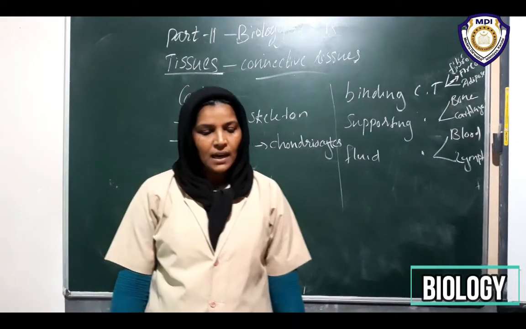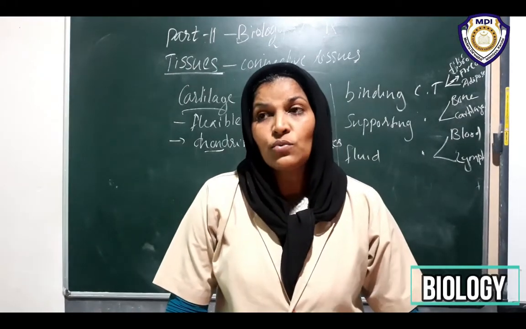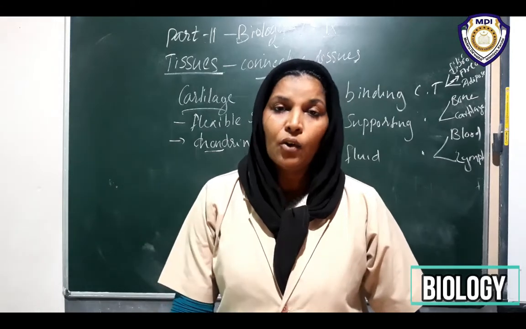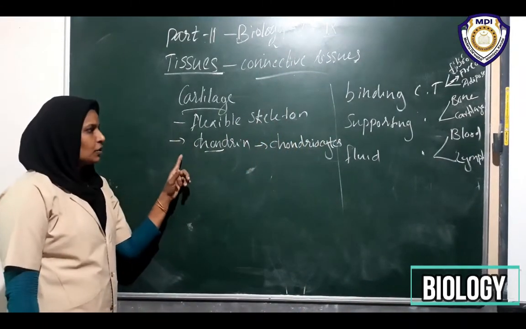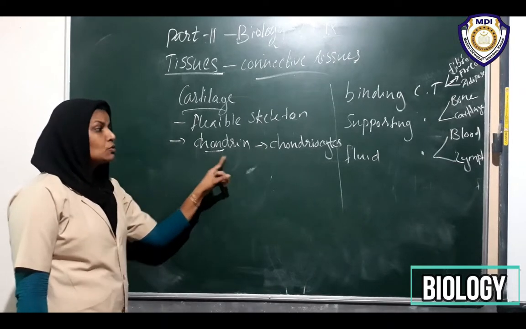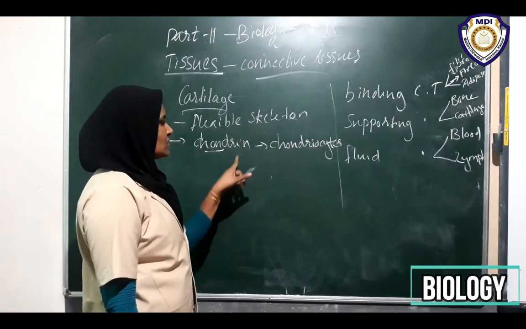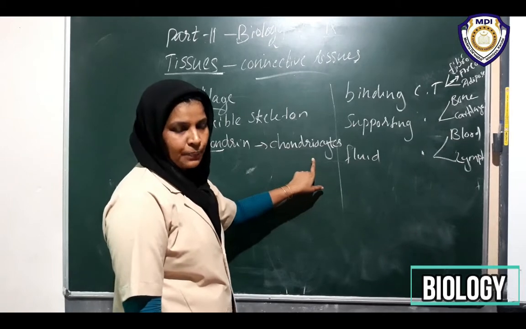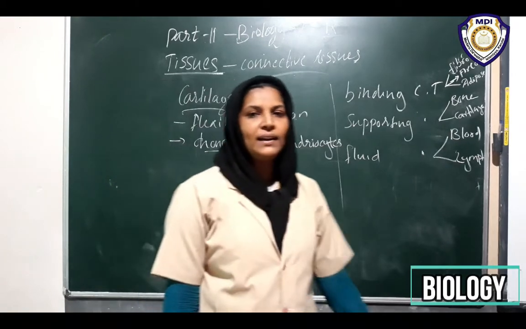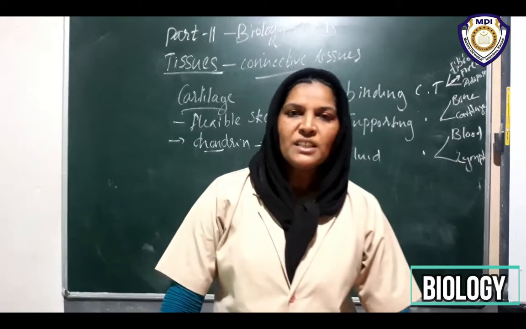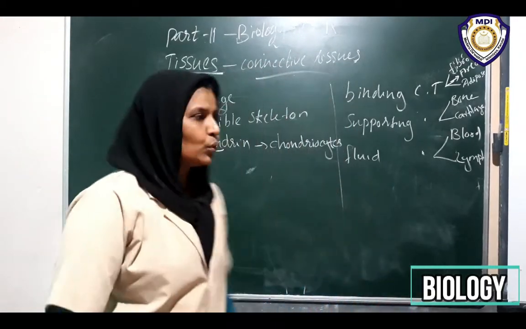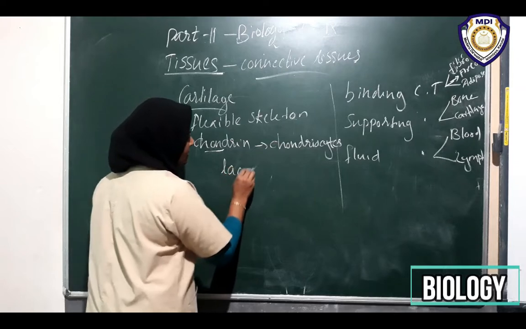Then it consists of numerous yellow and white fibers. Numerous yellow and white fibers are in this cartilage. Now the protein, remember the protein name, chondrin. Hence the cartilage cells are called chondrocytes. The matrix contains many spaces. These spaces are called lacunae.